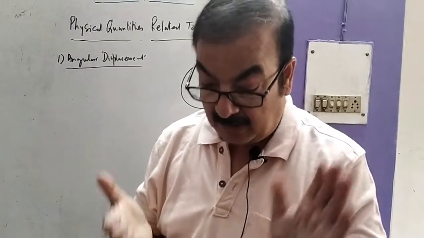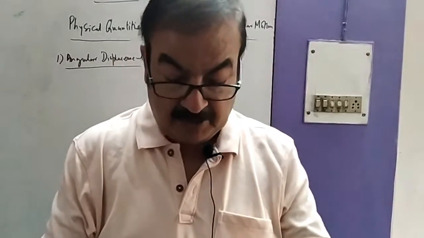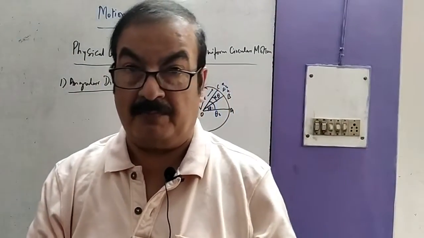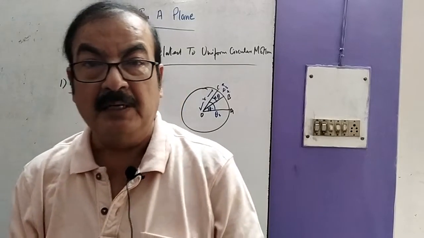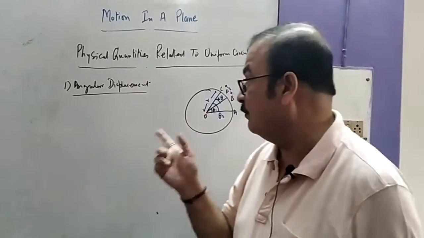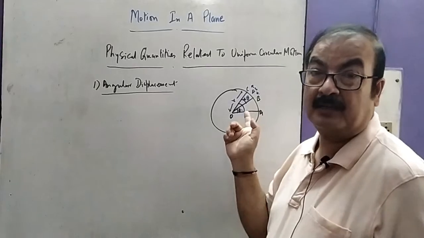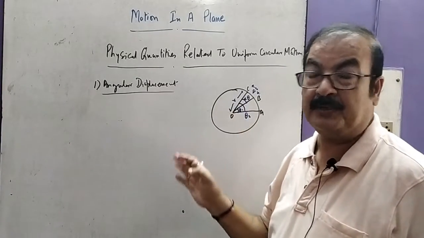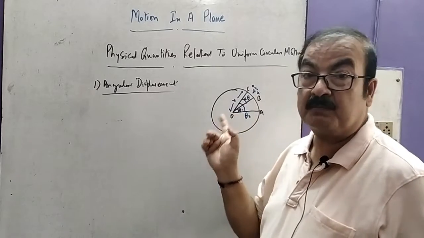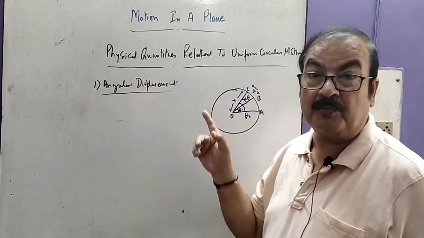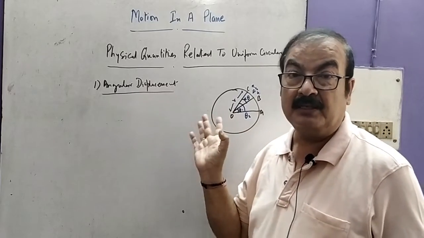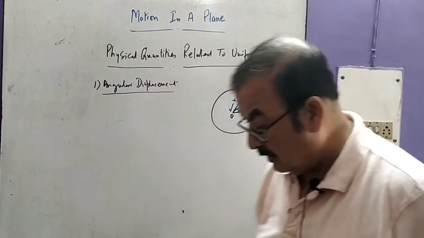Always remember, angle is very obvious, it is just arc upon radius. But when we call angular displacement, it is the angle moved by a radius vector in a given interval of time.